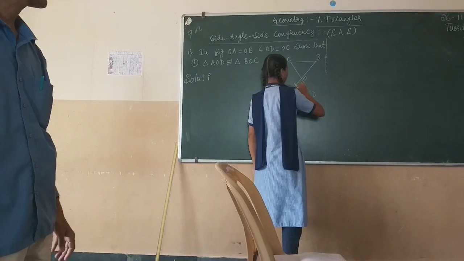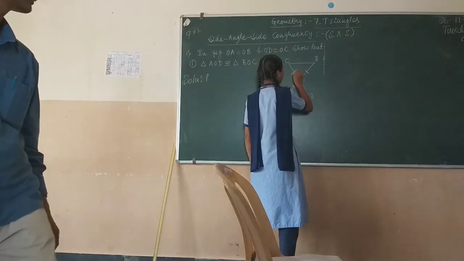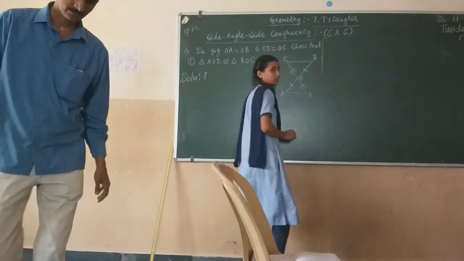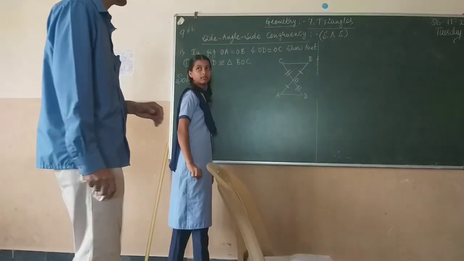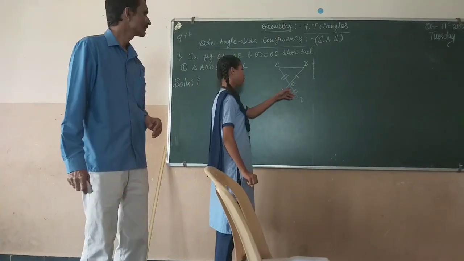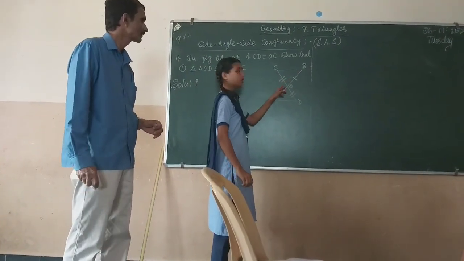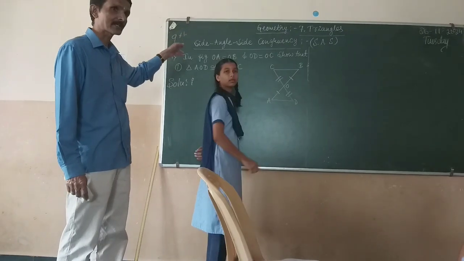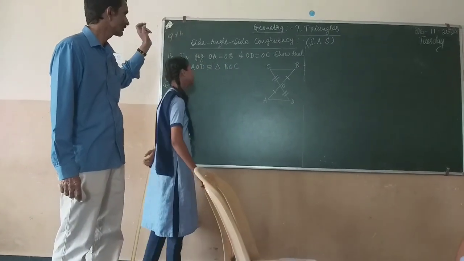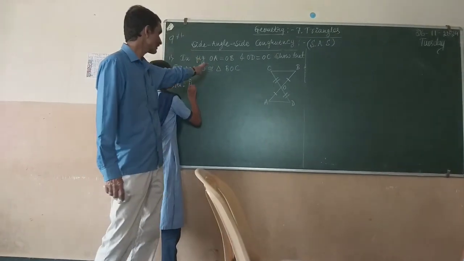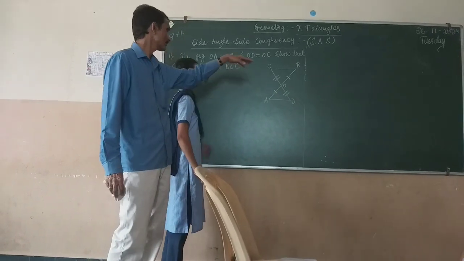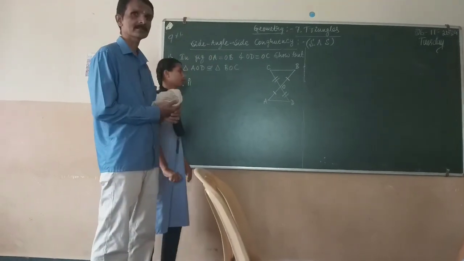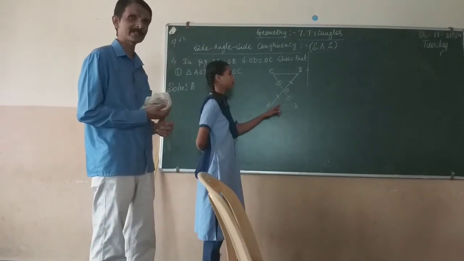Mark the sides. Why have you marked those two sides? Say loudly, from the problem and the figure.